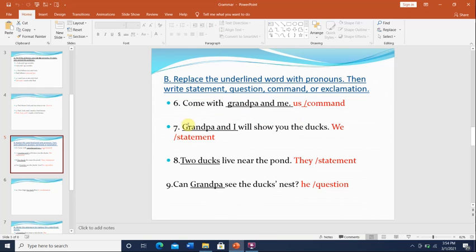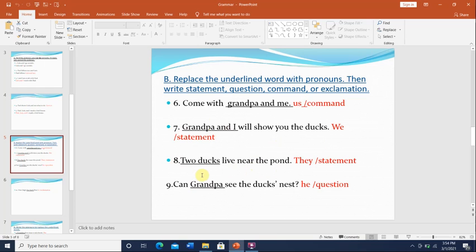Number 7, Grandpa and I will show you the ducks. So Grandpa and I, you are talking about another person and yourself. So we will replace Grandpa and I with the pronoun we. Okay, we will show you the ducks. This sentence is just telling you something. So what kind of sentence is this? It's a statement.